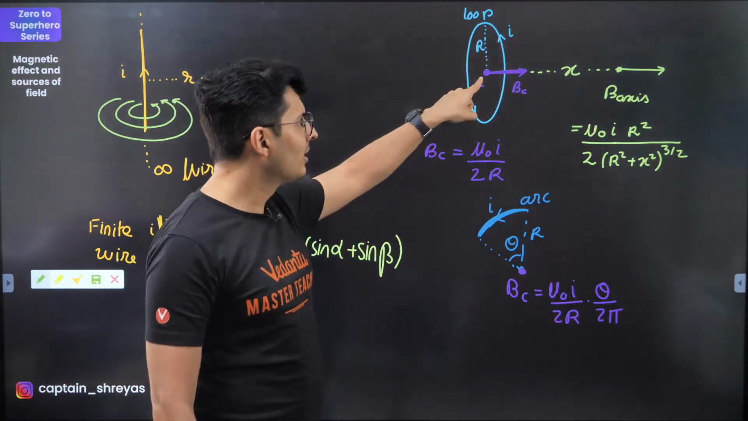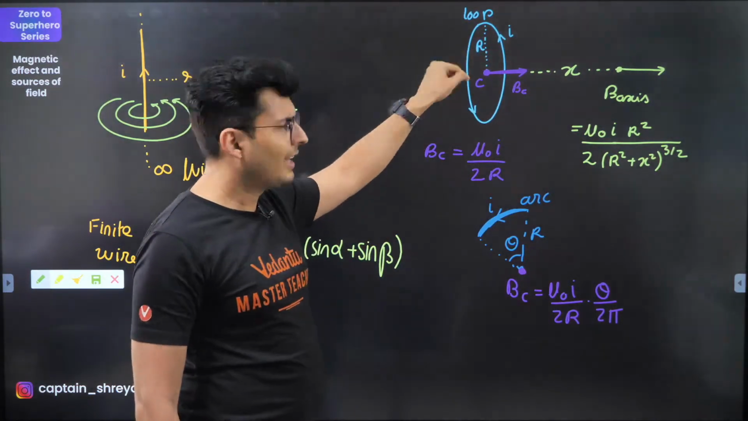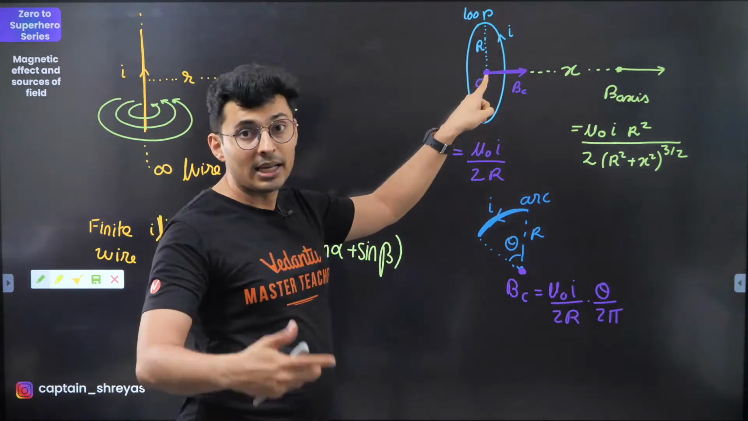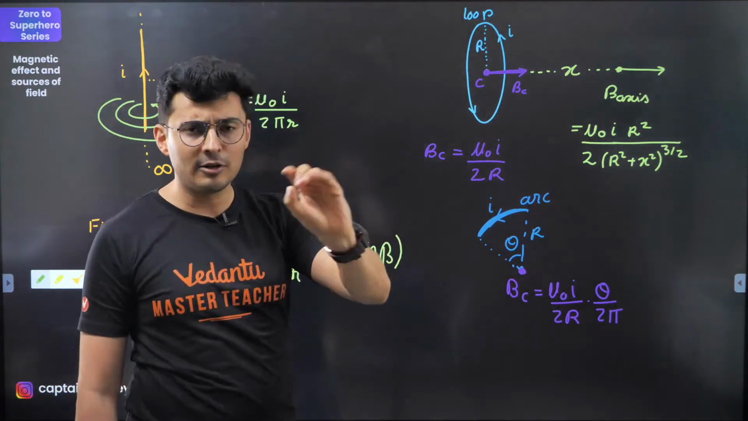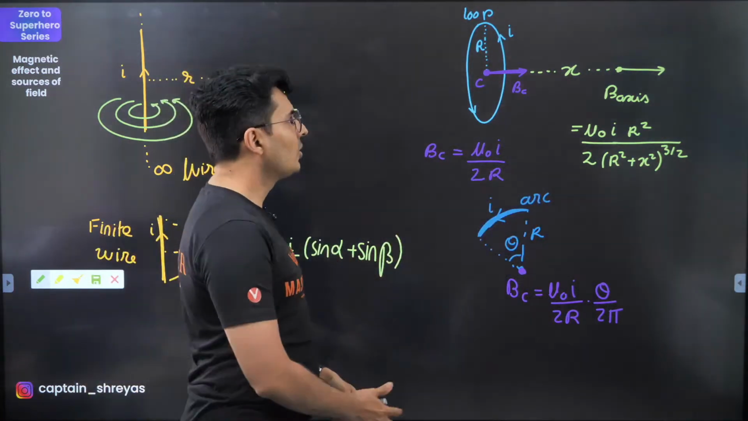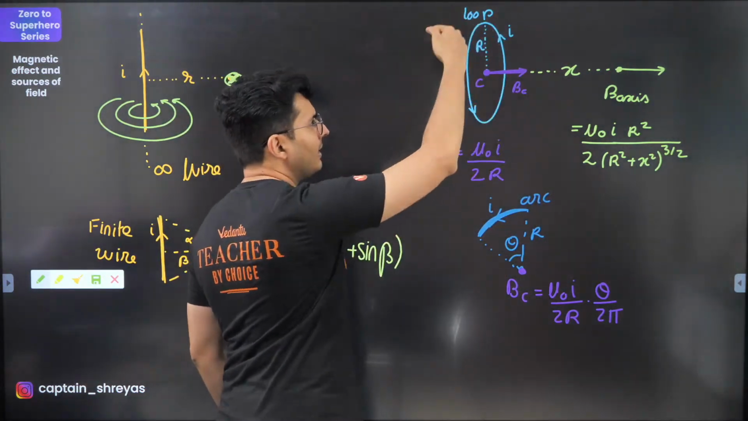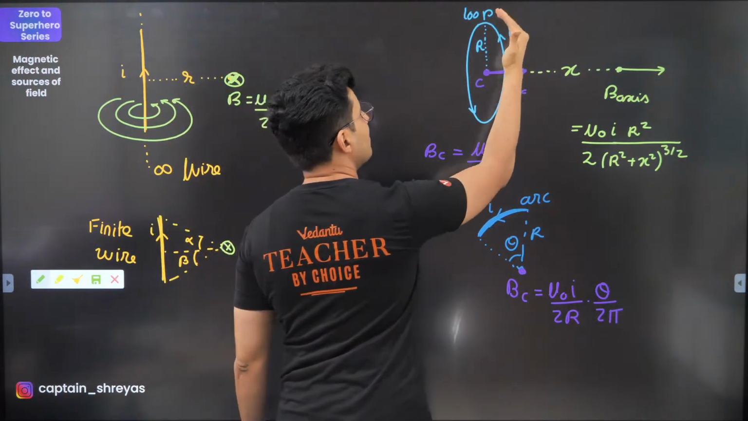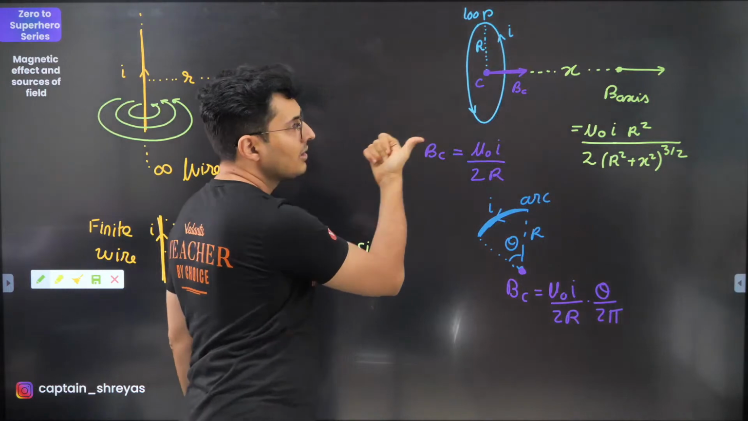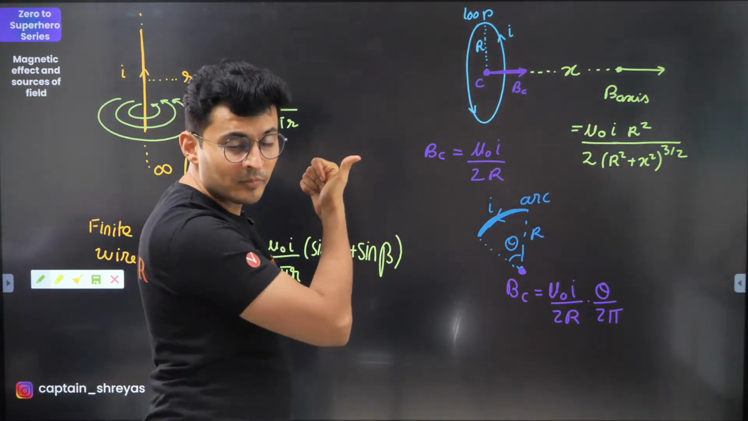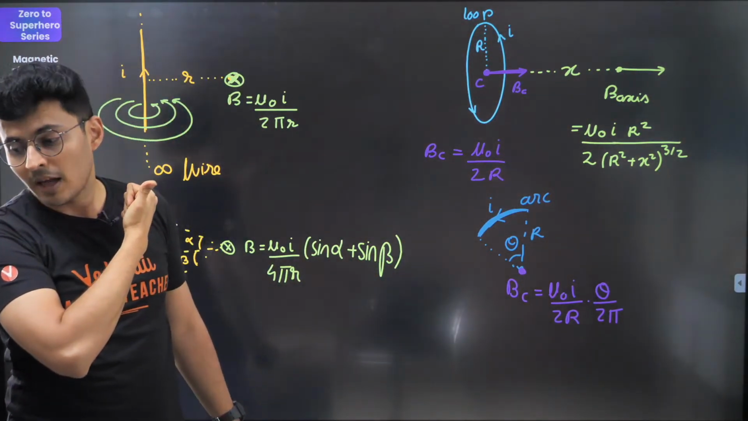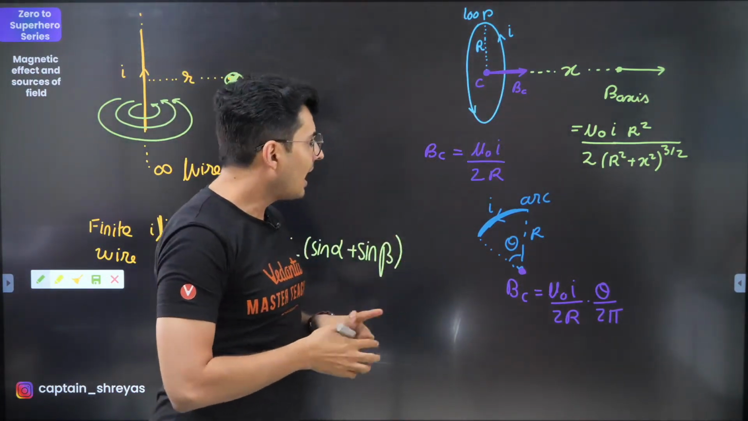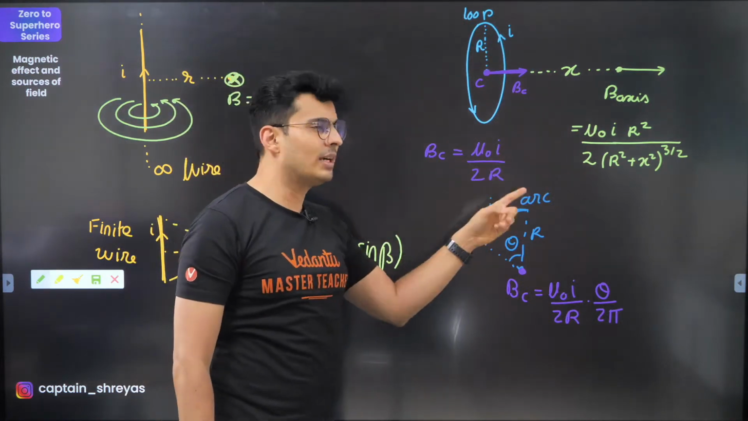Talking about the ring carrying current, or wire loop carrying current I, radius r, C is the center. Again, finding the direction of the field using the right hand rule always. What is turning? Current. So take your four fingers and turn them in the direction of the current. The field will be in the direction of the thumb. I hope this is clear. So that's why the field is here at the center, and this field is mu naught I by 2r.